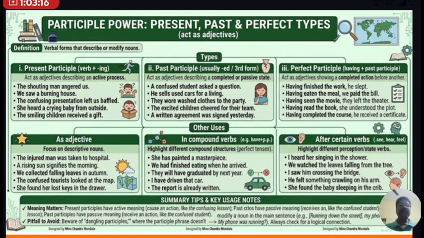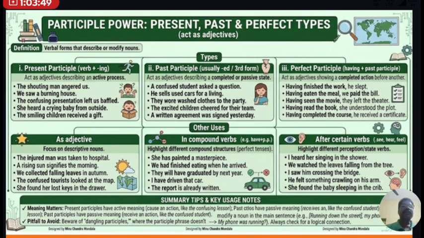The confusing presentation left us baffled. Similarly, she heard a crying baby from outside. Here baby is a noun. What kind of baby? Crying baby. It gives the answer to the question 'what kind of'. So here crying is an adjective. So from this it is clear that the present participle can be used as an adjective before the noun words.